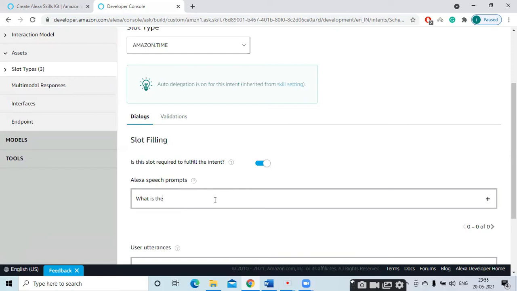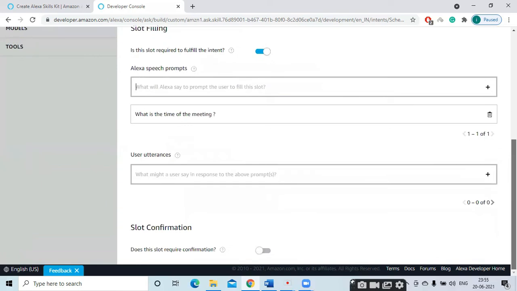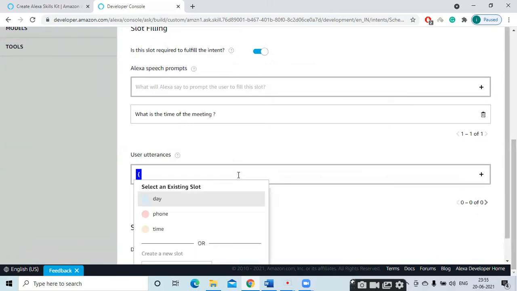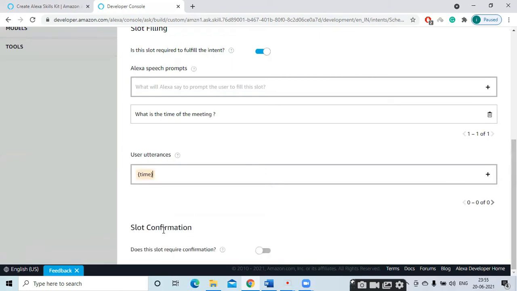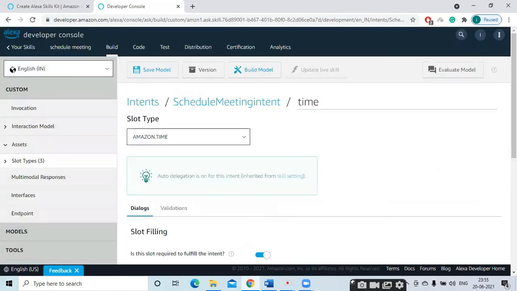What is the time of the meeting? Already we have said, what is the day of the meeting. What is the time of the meeting? And here curly braces, so time. Select the time. Plus. That's all. Save.